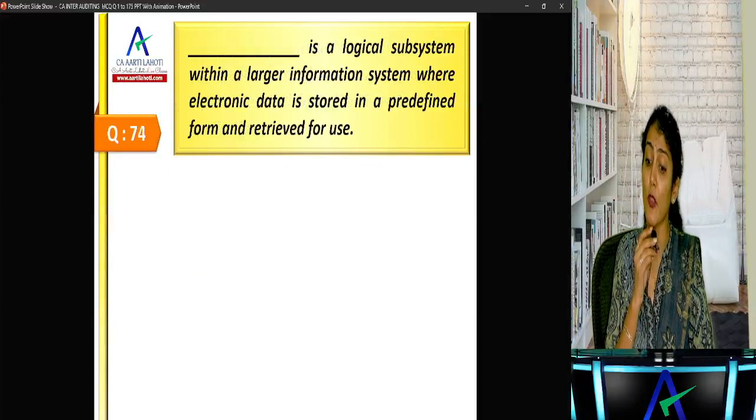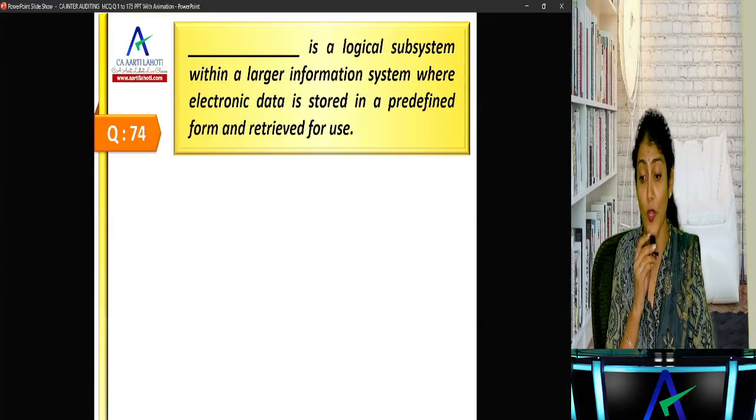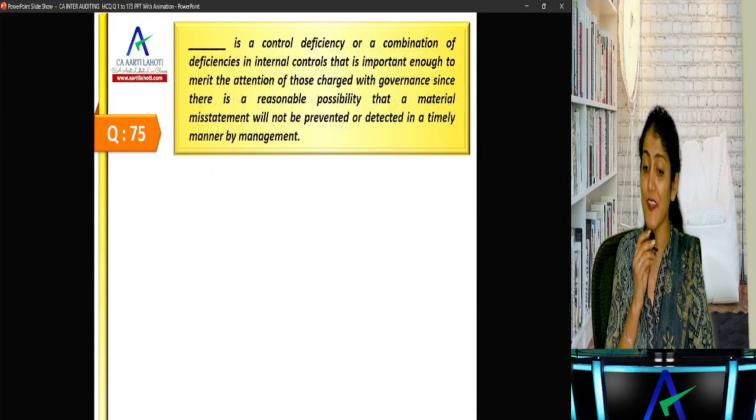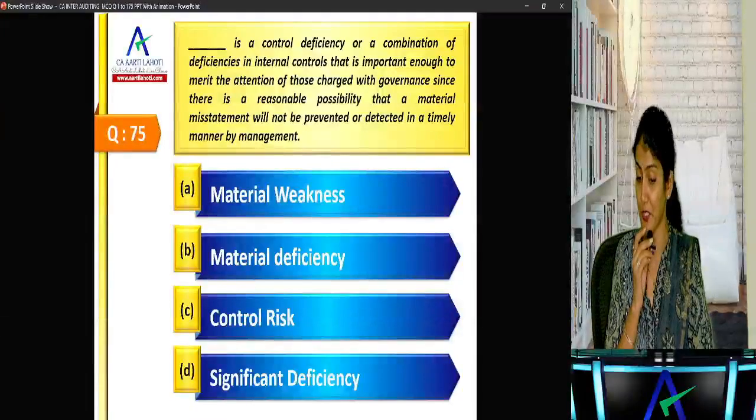Okay. Dash is a logical subsystem within a larger information system where electronic data is stored in a predefined form and retrieved for use. Database. Okay. Next one. Dash is a control deficiency or a combination of deficiencies in internal control that is important enough to merit the attention of TCWG, since there is a reasonable possibility that a material misstatement will not be prevented or detected in a timely manner by the management. Material weakness, material deficiency, control risk, or significant deficiency.